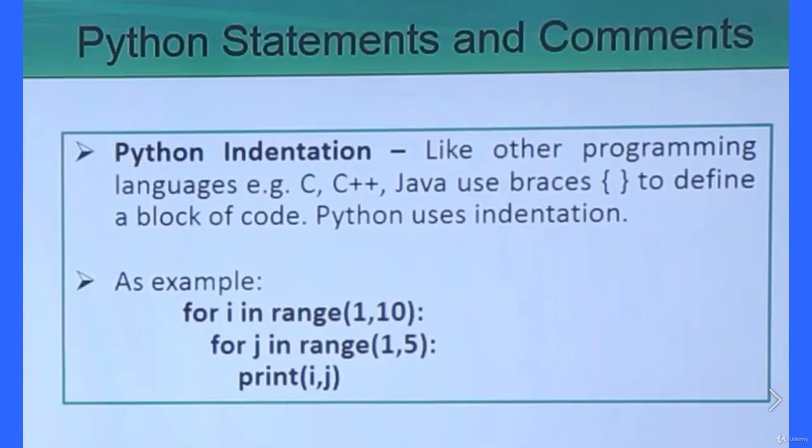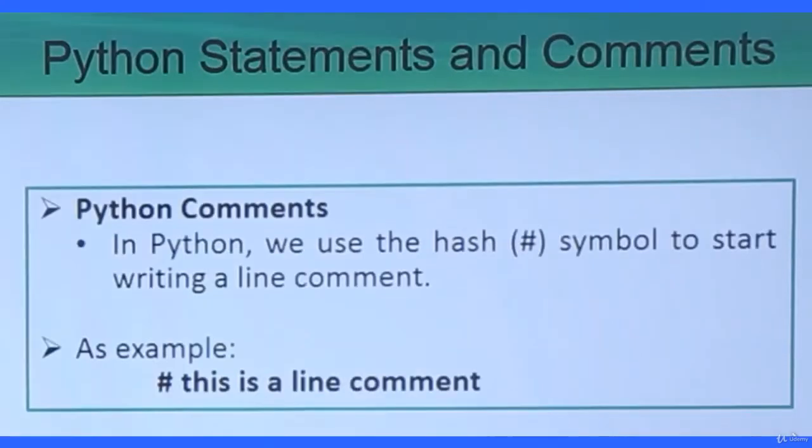Next, we have Python comments. In Python, you use the hash symbol to start writing a line comment. Whenever you write a comment line, it is very important. It will depict the purpose of the program or the purpose of a block of code. Insertion of comments in our programming is a good programmer's practice. So how do we write a single line comment?